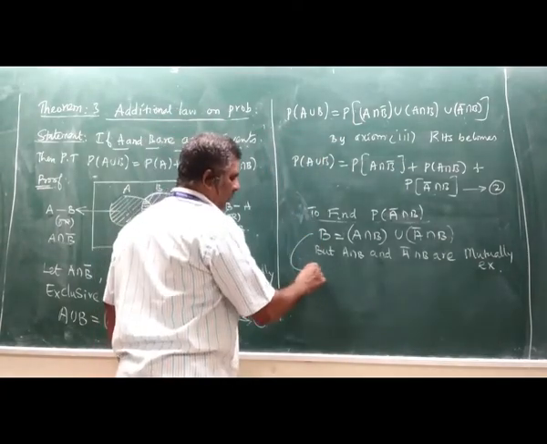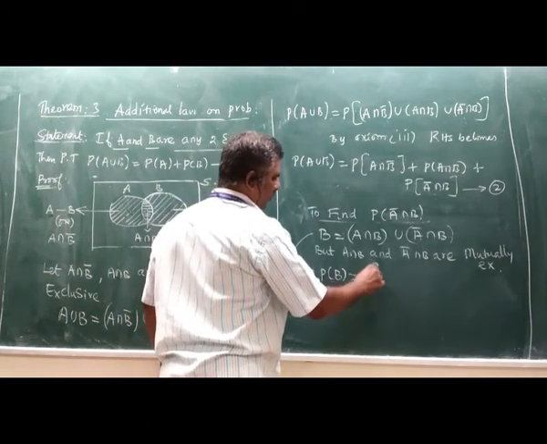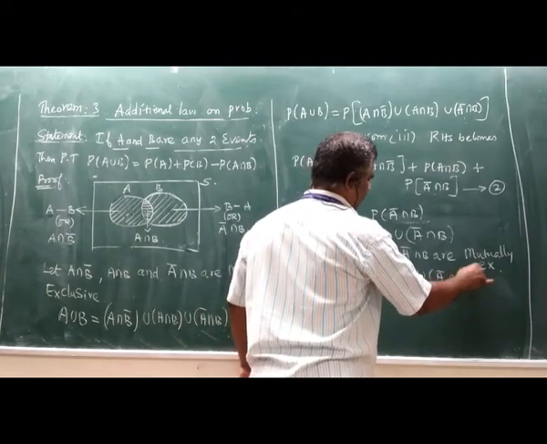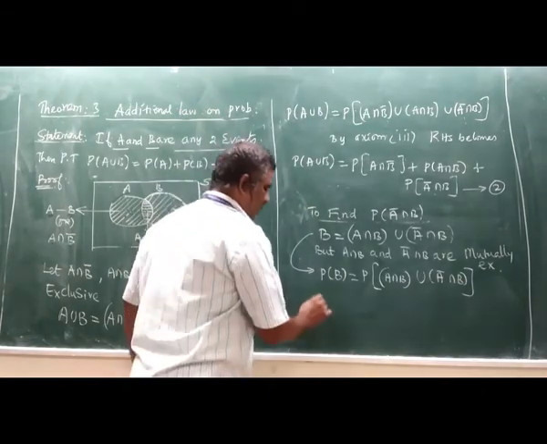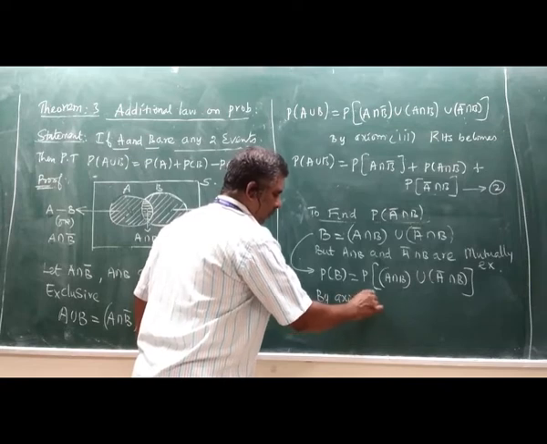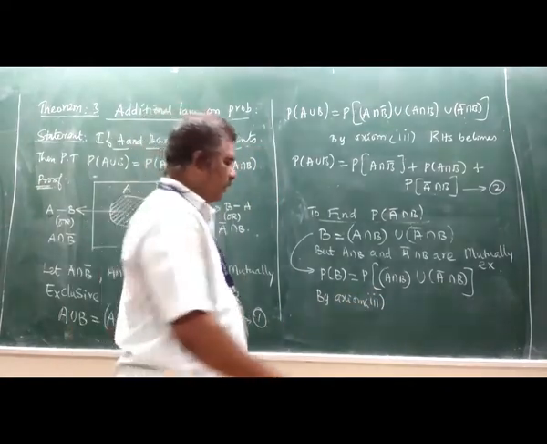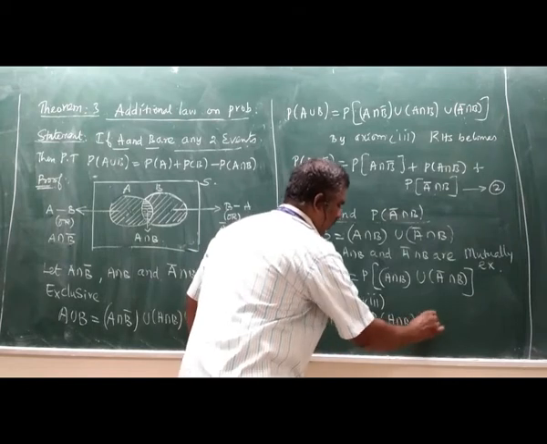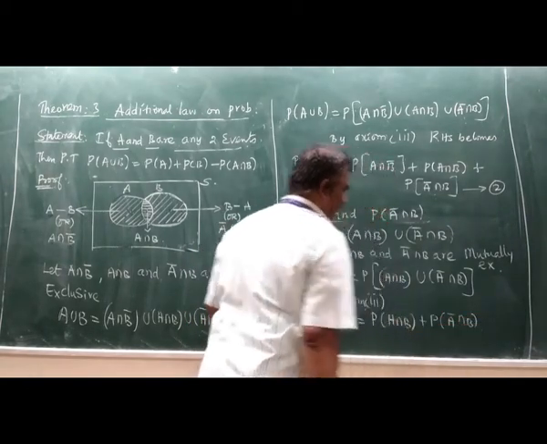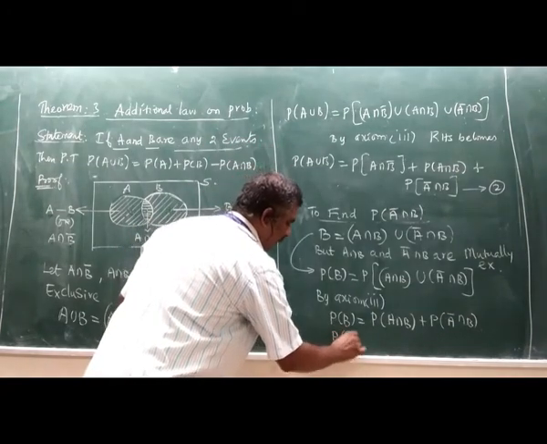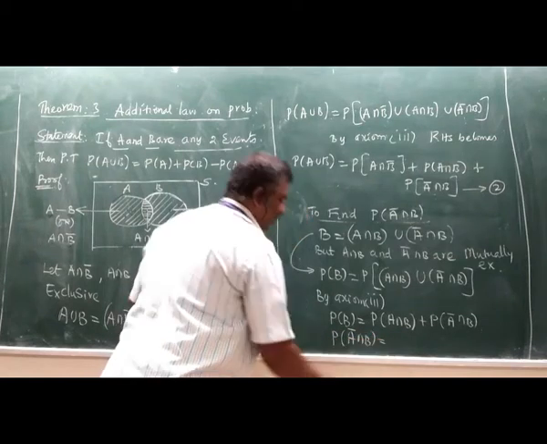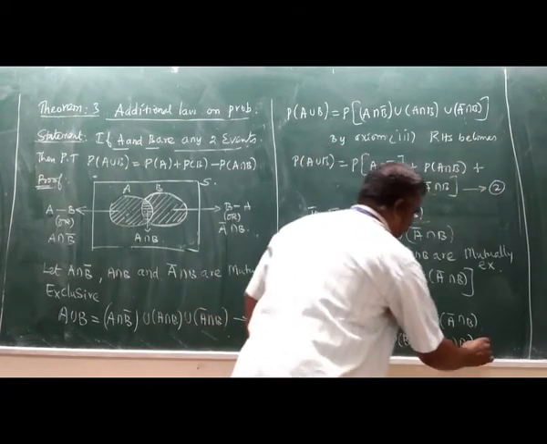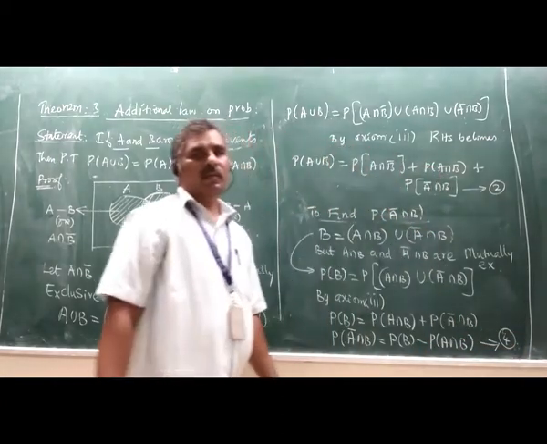Therefore, if you are taking the probability on both sides, probability of B equal to probability of A intersection B union A bar intersection B. By axiom 3, we get that probability of B equal to probability of A intersection B plus probability of A bar intersection B. Therefore, this can be written as probability of A bar intersection B equal to probability of B minus probability of A intersection B, which is equation number 4.